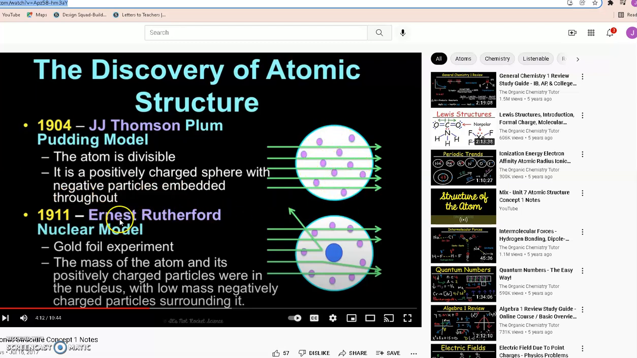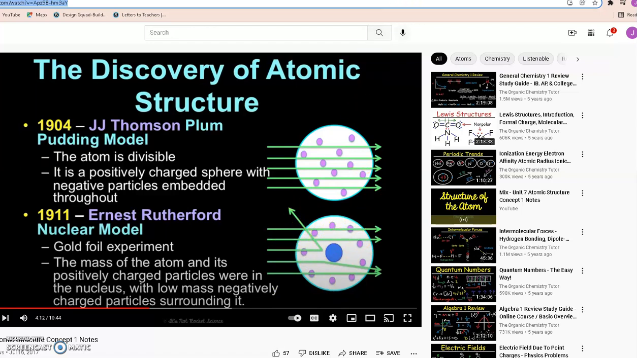The next person is Ernest Rutherford. He developed what we call the nuclear model. He used the gold foil experiment to come up with that. He said the mass of the atom and its positively charged particles were mainly in the nucleus, with low mass negatively charged particles surrounding it. So he came up with this diagram right here.